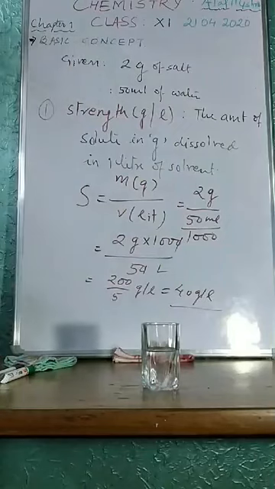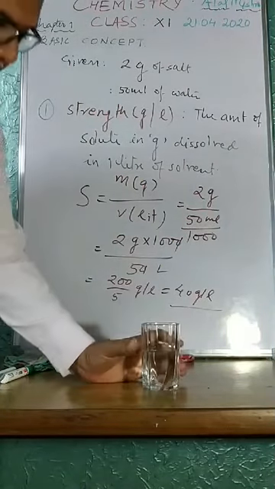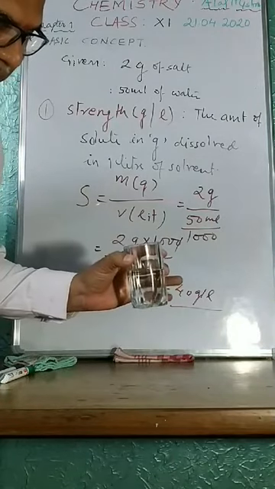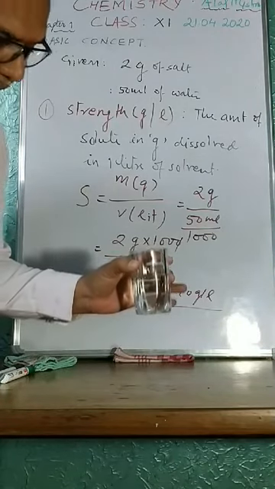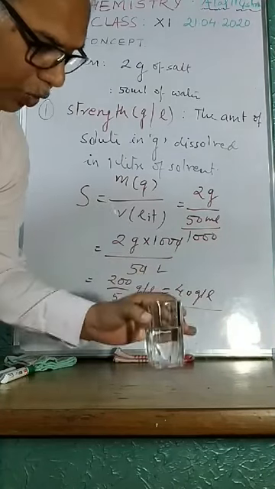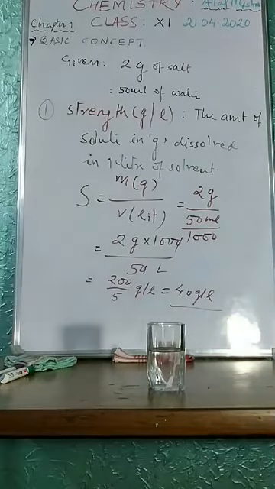So now it is easier for us to make a solution of the same concentration, same strength: in 1 liter of water I have to dissolve 40 gram of sodium chloride. Is it clear?